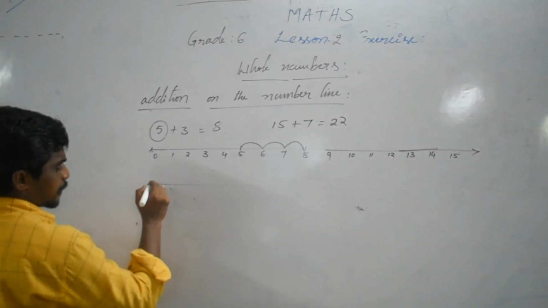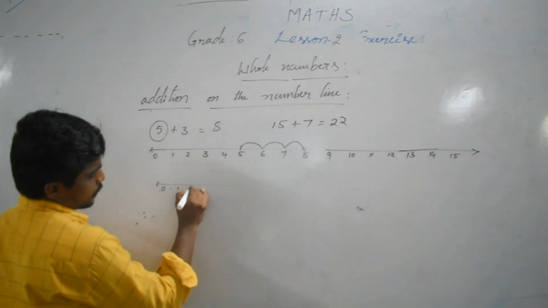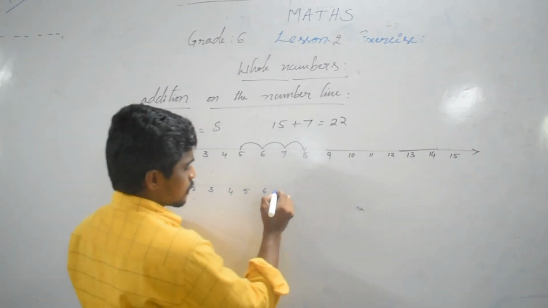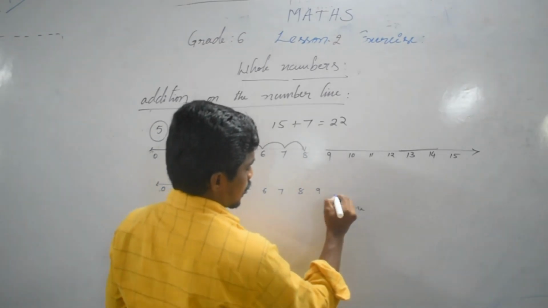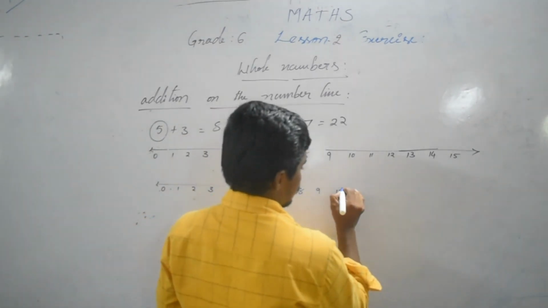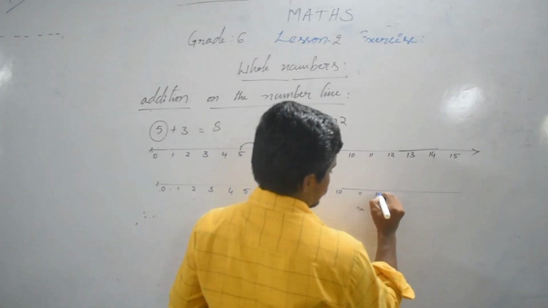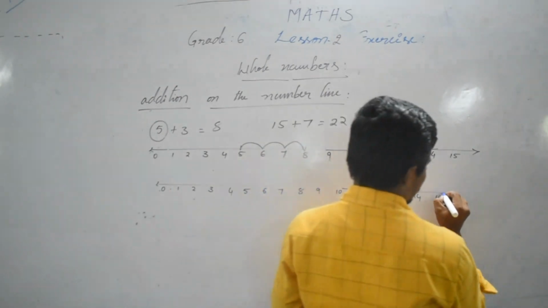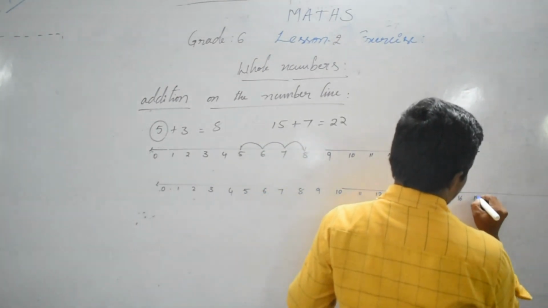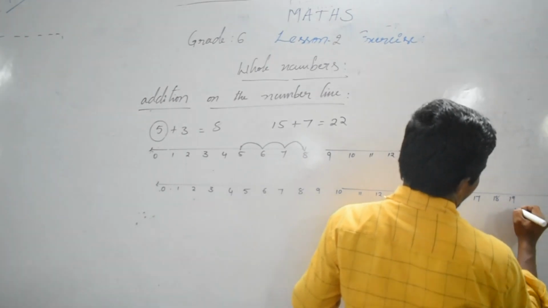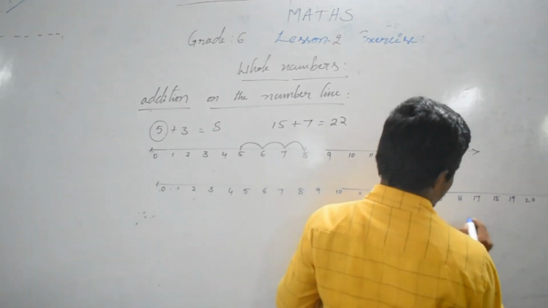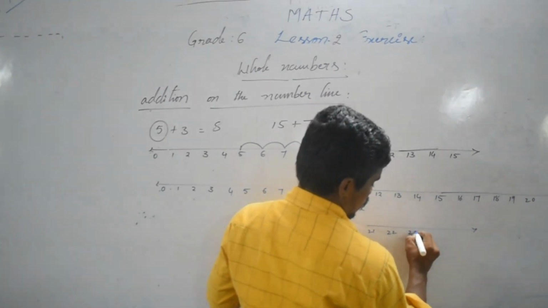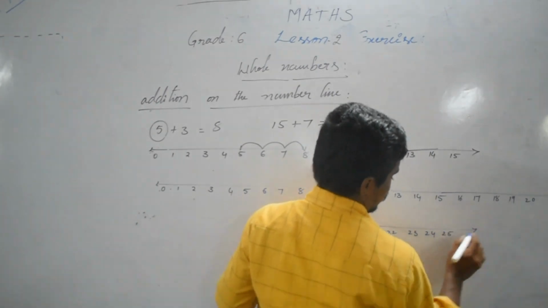This is 15. 0, 1, 2, 3, 4, 5, 6, 7, 8, 9, 10, 11, 12, 13, 14, 15, 16, 17, 18, 19, 20, 21, 22, 23, 24, 25.